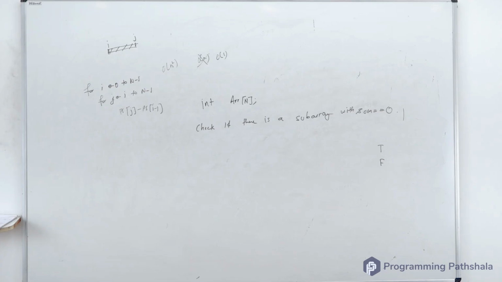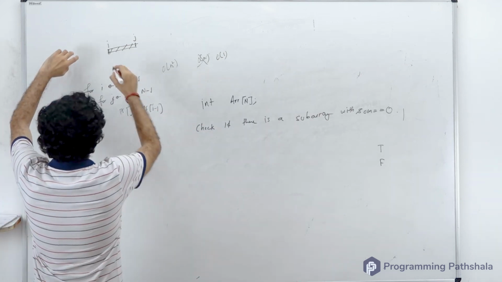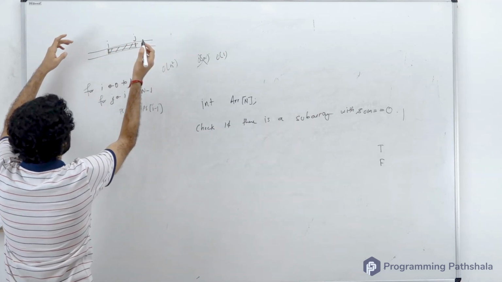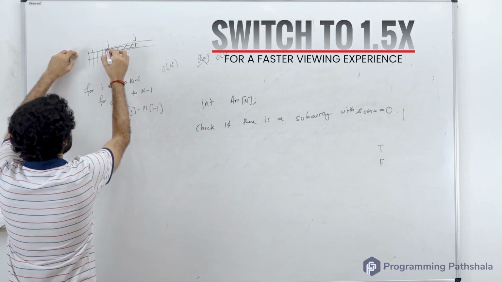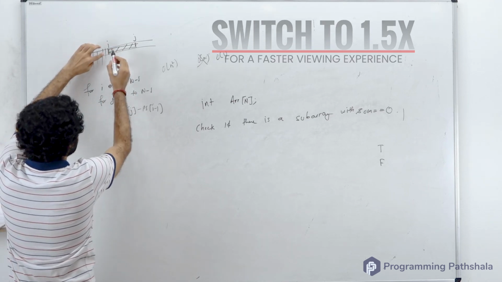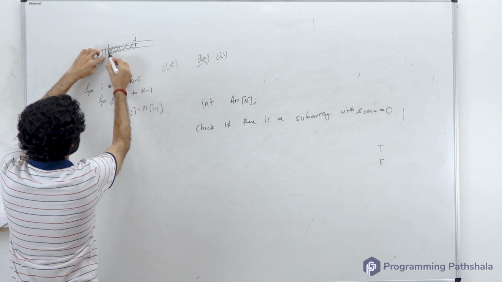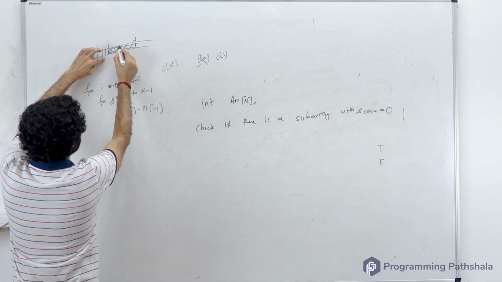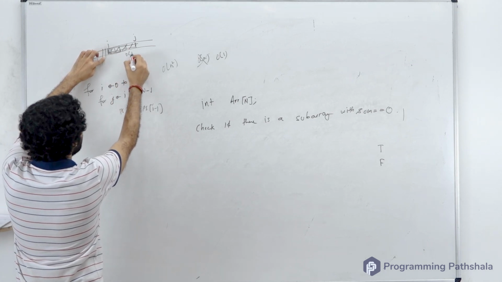It is, very much, using simple common sense. Let's say this was your array, and you have inspected all the subarrays starting from here, and now you are inspecting the subarrays starting from here. First you will consider this much, then this much, then this much. If you know the sum of this much, then the sum of the next can be known in order 1 time.